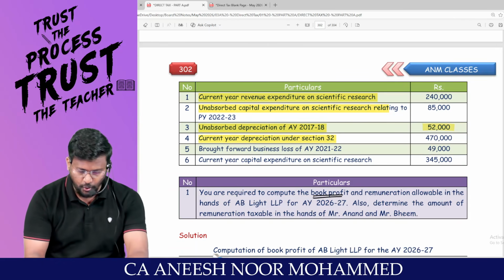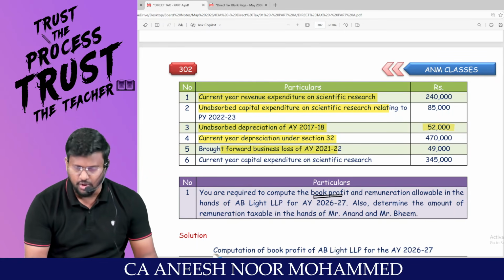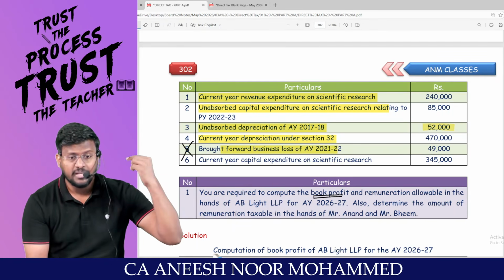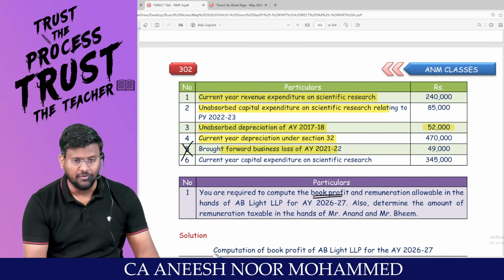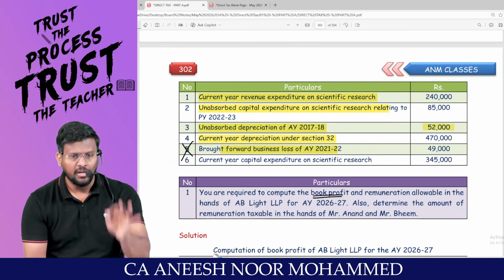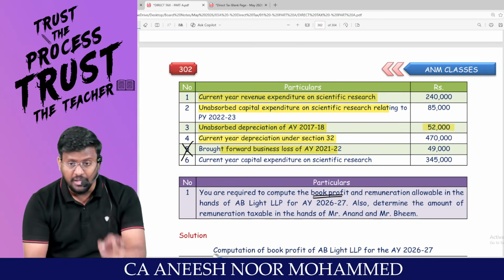So I have to reduce 4,70,000 rupees also. Are you able to appreciate? Sir, brought forward business loss is not as per PGBP, it is as per the set off and carry forward chapter. Current year capital expenditure on scientific research, as per section 35, 3,45,000 should be reduced.